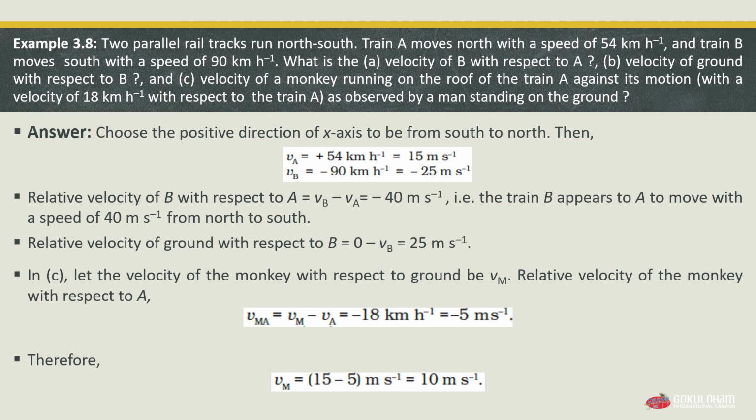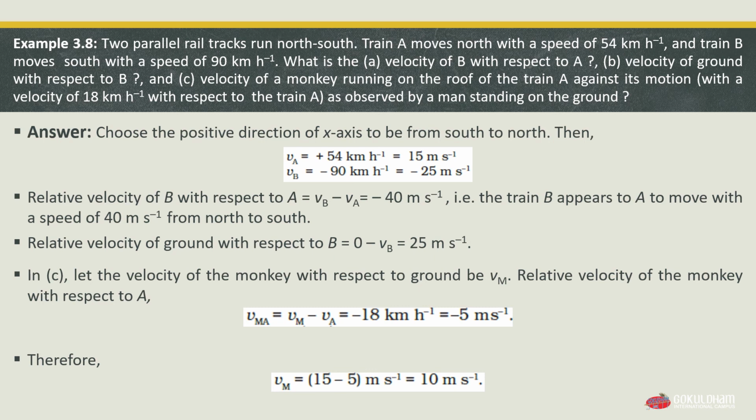First, choose the positive direction of x-axis to be from south to north. Then the velocity of A, which is 54 km per hour, is equal to 15 meter per second. And velocity of B, which is minus 90 km per hour, is equal to minus 25 meter per second. Now, the relative velocity of B with respect to A is velocity of B minus velocity of A, which is equal to minus 40 meter per second.